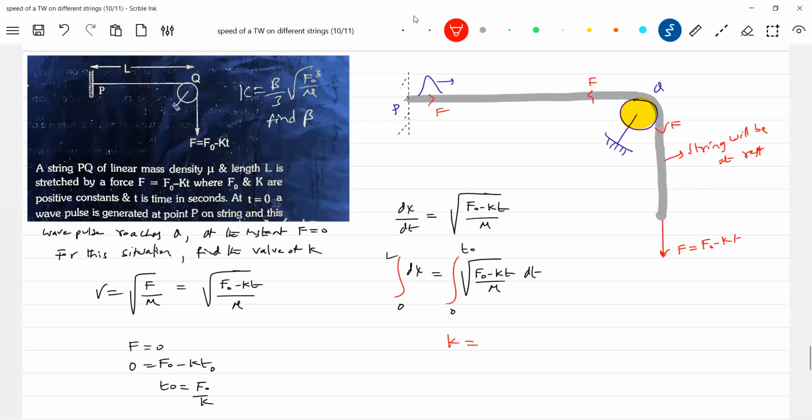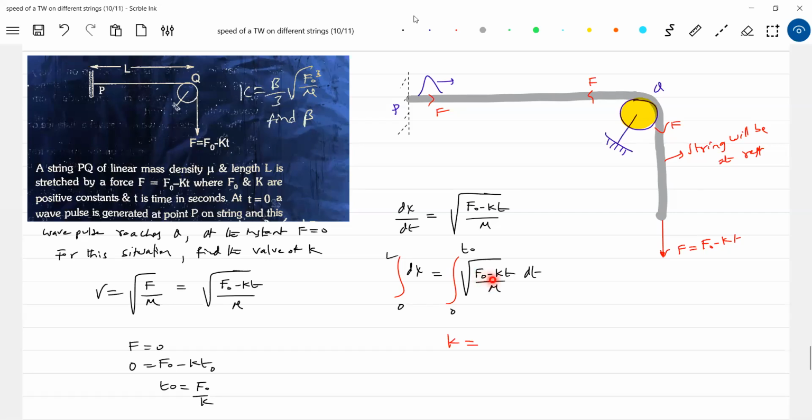Let's check the answer. I don't have the answer. Just work it out here. Some value will come. This you have to integrate.